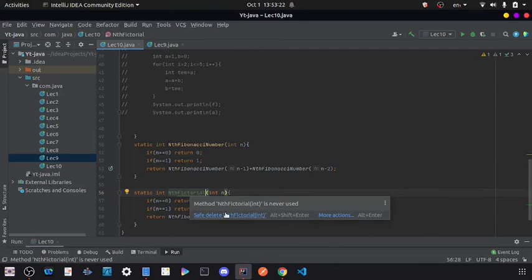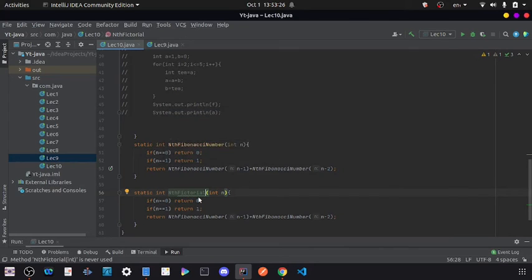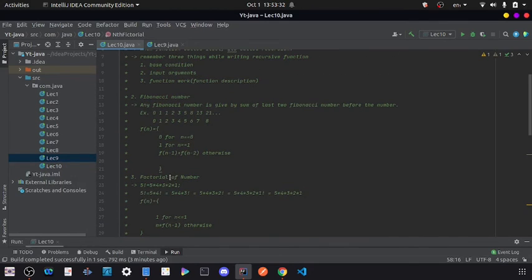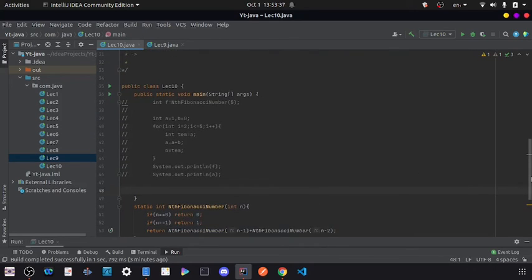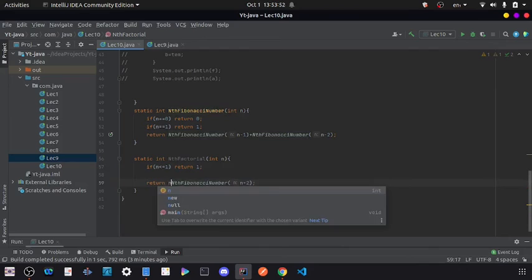Let me change that to factorial. And here, if my n is less than or equal to 1, then I have to return 1, otherwise I have to return n multiplied by